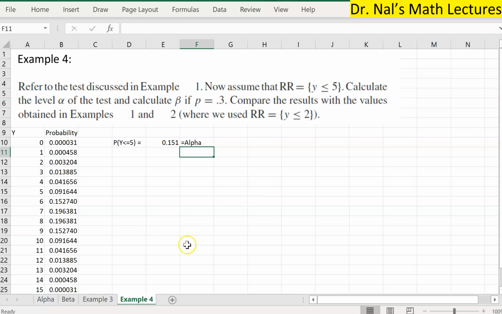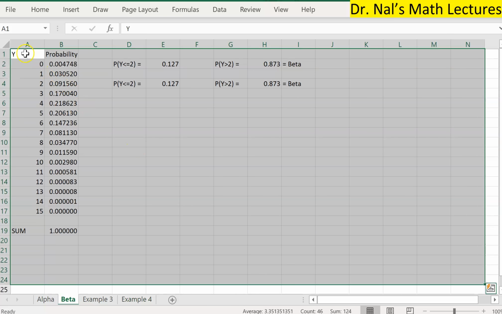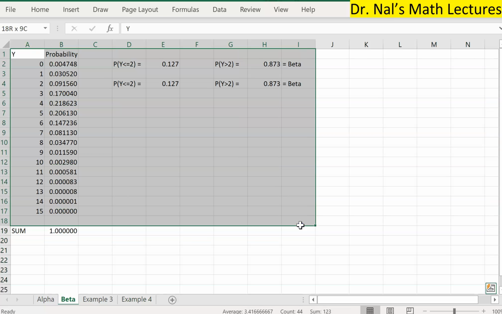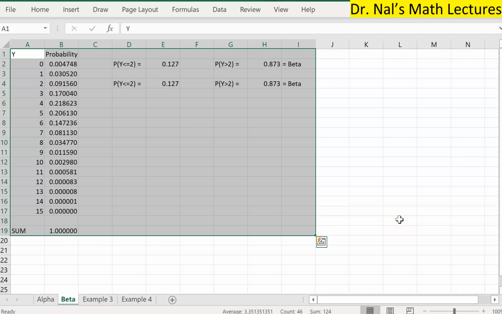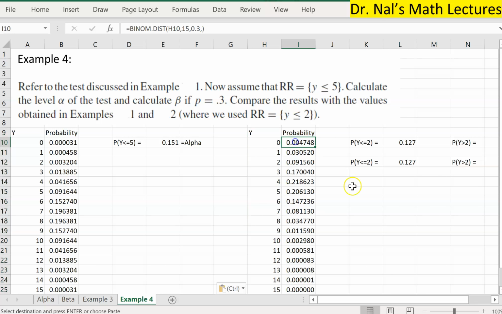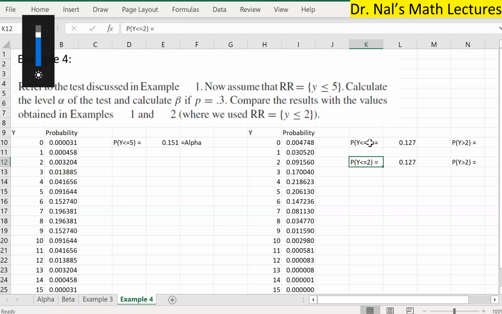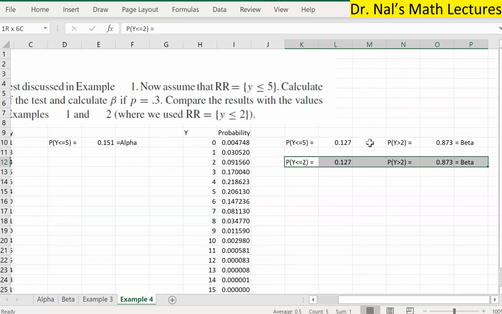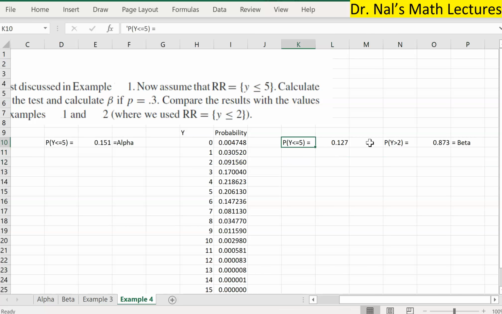And for the beta, I need to go to that page where we did the beta calculation. Again, select all of it. There you go. Control C. And let's do the calculation right here. Control V. So here, the 0.3 will remain. Instead, like previously, we want less than or equal to 5, right? Again, we don't want to do it in 2 different ways. I'm just going to remove all this. One way is sufficient.